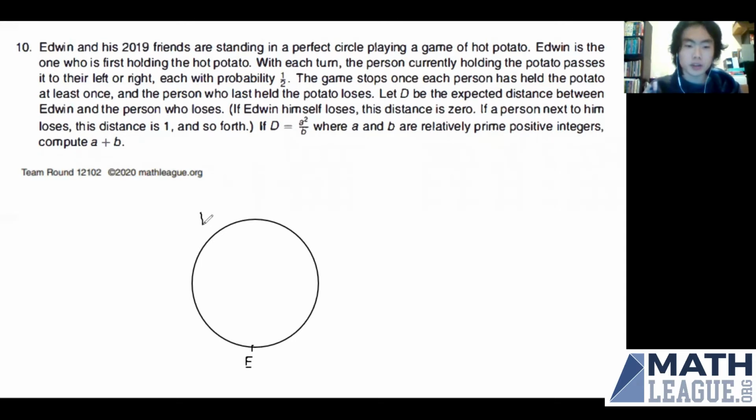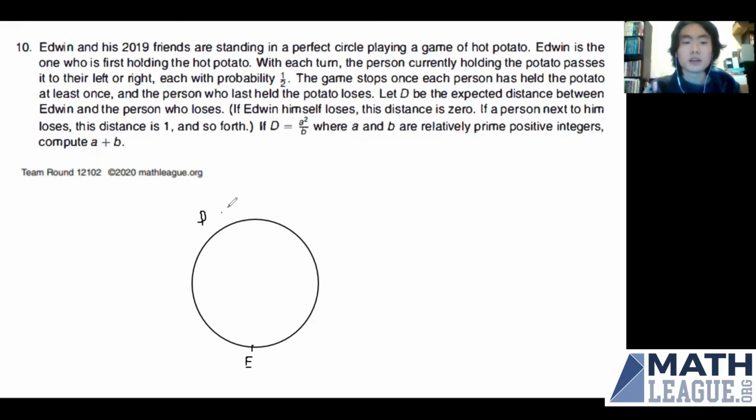So suppose there's an arbitrary person P on the circle, and we're going to try to show that the probability that P is the last person to receive the hot potato is the same regardless of where P is on the circle, except for when P is Edwin. And obviously in this case, the probability Edwin is the last person to receive the potato is 0 since he starts with the potato.